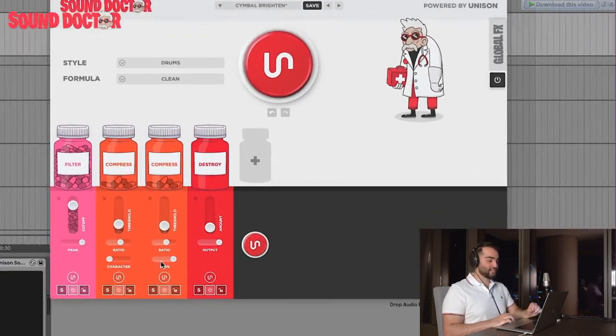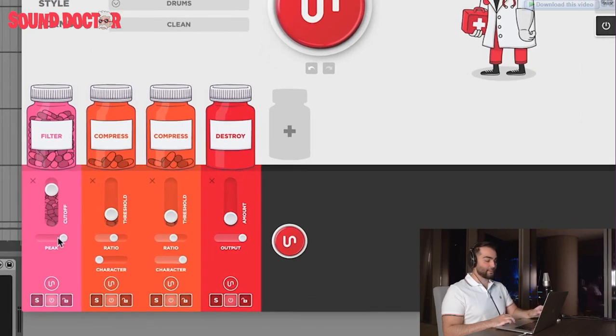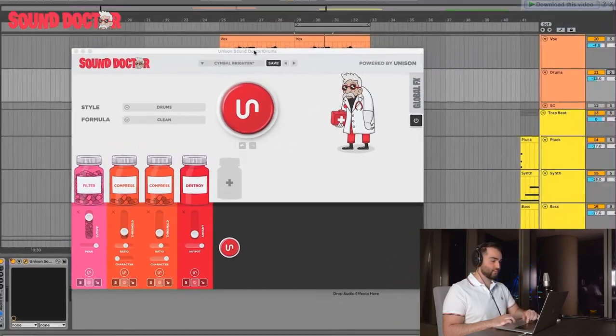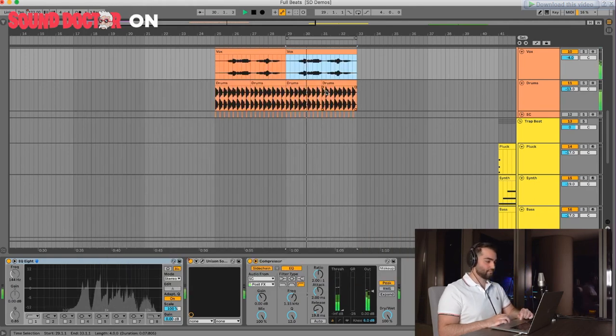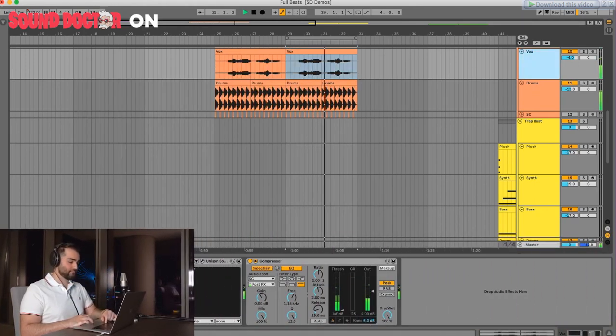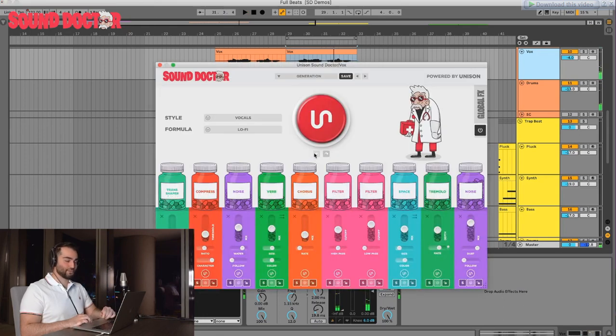Brightens up those hi-hats using the character on the compression and a peak filter on those high frequencies, and then beefs it up using a little bit of destroy. And all together, we take this and turn it into this. Forgot to put the vocals back.